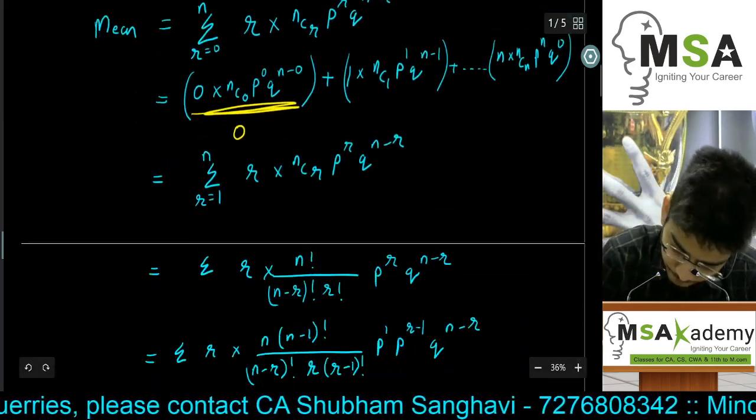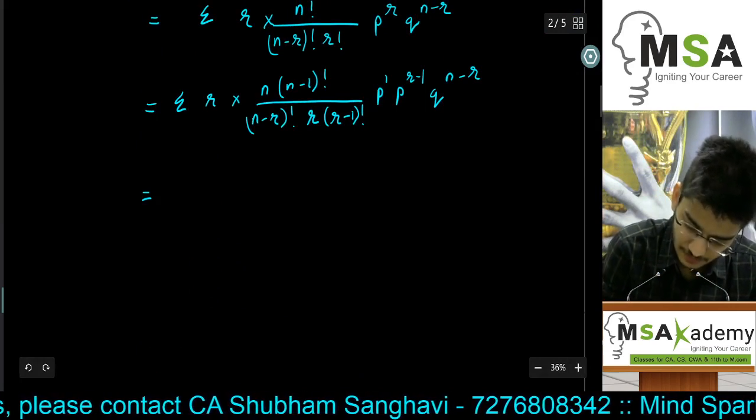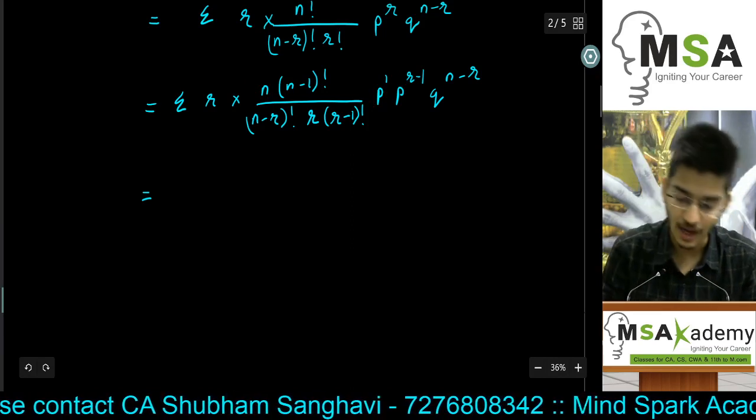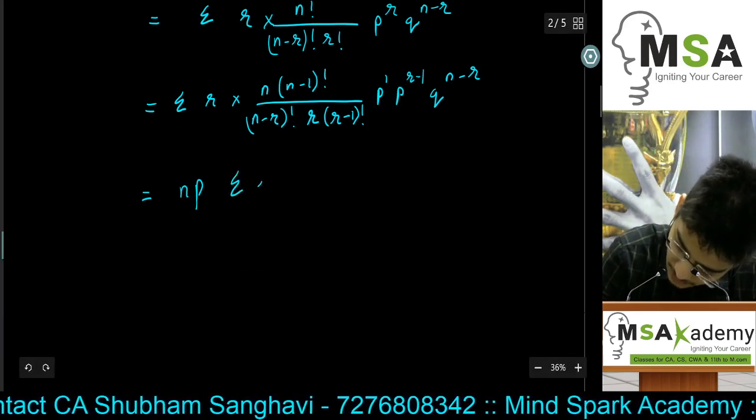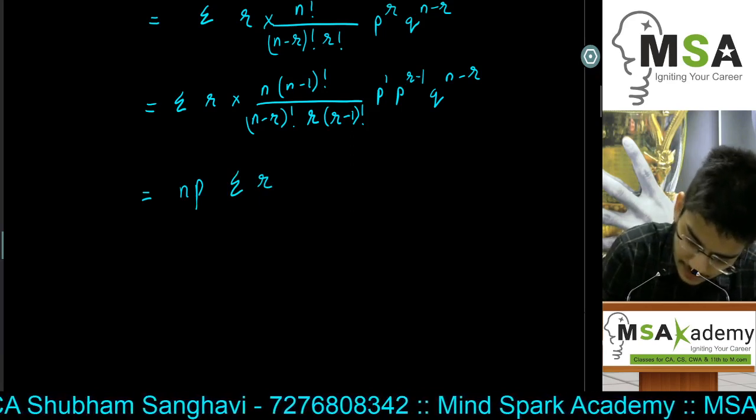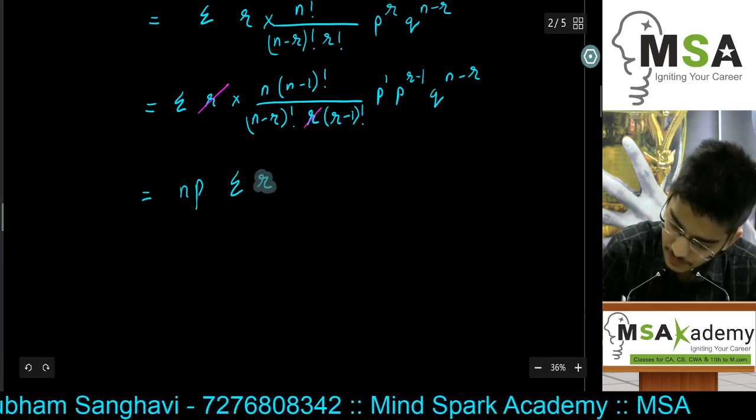Now, since n and p both are constants, we can directly take them out of the equation. So n into p summation r, these r will get cancelled out. Let me just show you that r and r will get cancelled out.